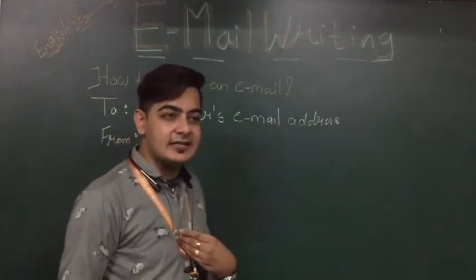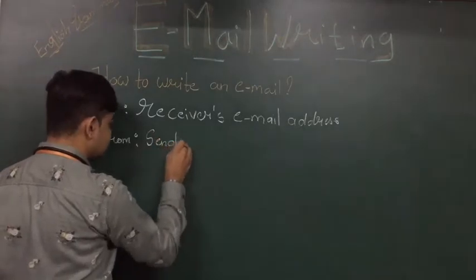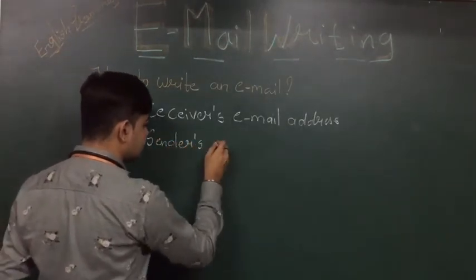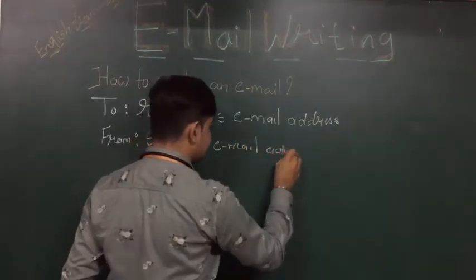So I have sent this. So sender's email address.